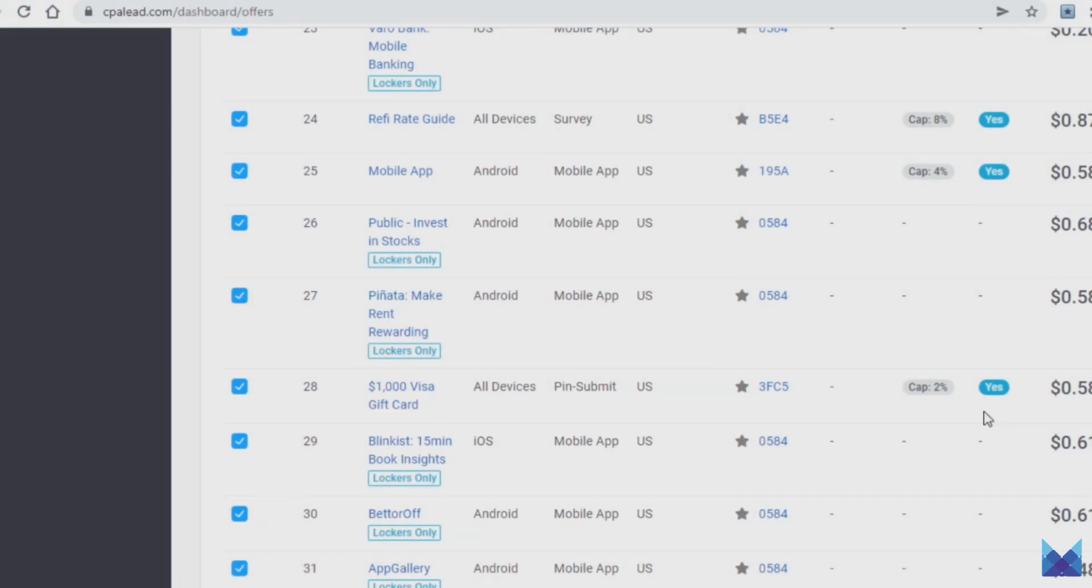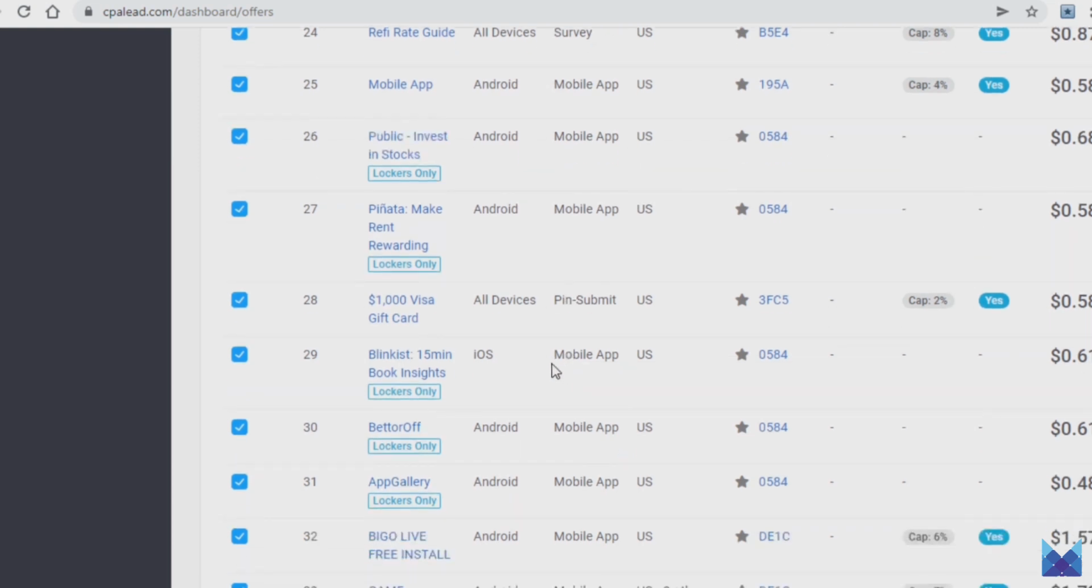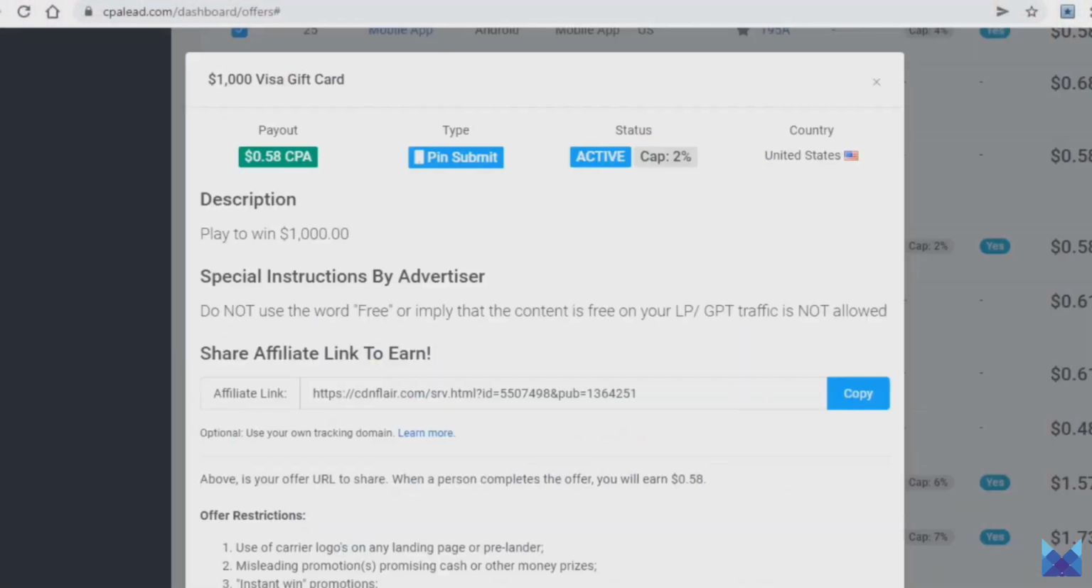In any case, what you now need to do is pick an offer to promote. Find something that pays decently but that you think more people will be willing to check out. I will use this $1,000 Visa gift card giveaway as an example, since it does pay quite decently per sign up. 58 cents to be exact, and more importantly because it's a giveaway, more people should normally be attracted to an offer like this, which makes it a great example. When you click on an offer of your own choosing, you will be able to see your affiliate link right here, and you will want to copy it now.